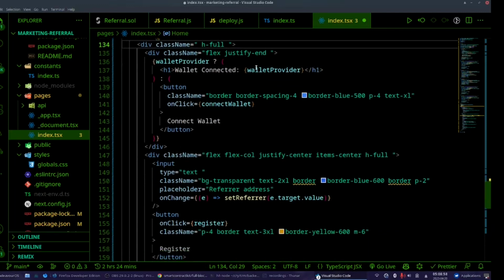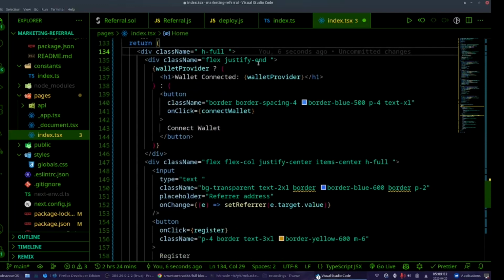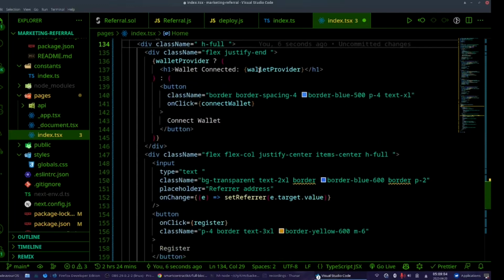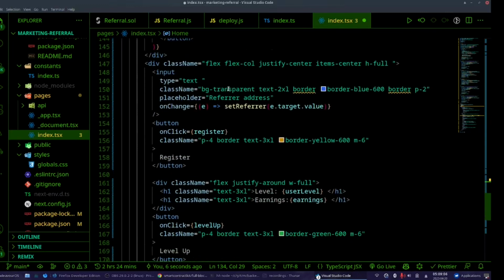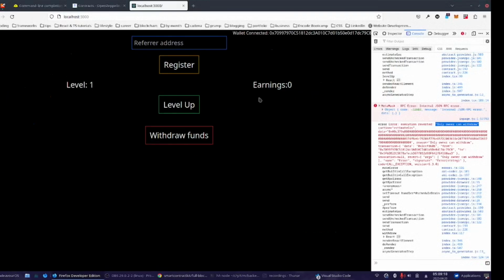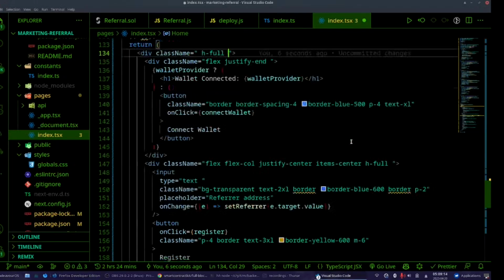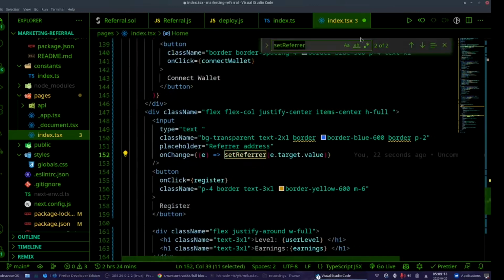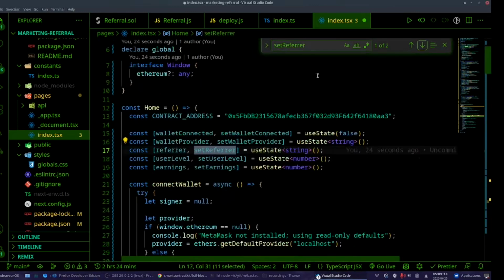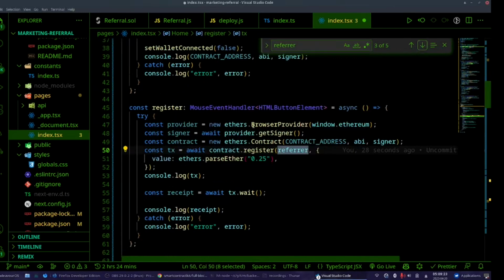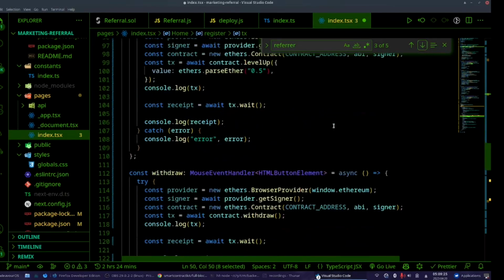And basically we passed wallet provider. This is our address, wallet address. We passed connect wallet. On this input field we are getting the address of the referrer, so that we can pass it here on register function.